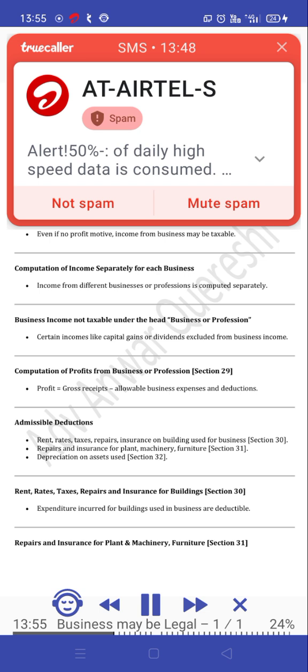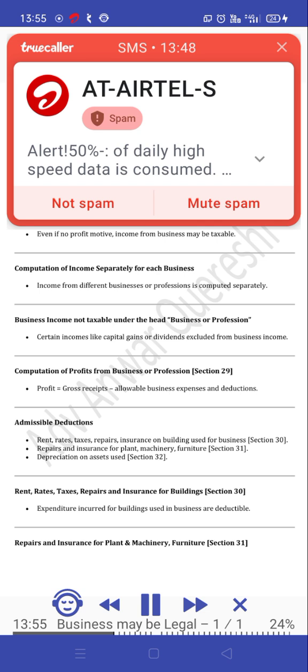Computation of profits from business or profession, section 29. Profit equals gross receipts less allowable business expenses and deductions. Admissible deductions: rent, rates, taxes, repairs, insurance on building used for business, section 30. Repairs and insurance for plant, machinery, furniture, section 31. Depreciation on assets used, section 32.